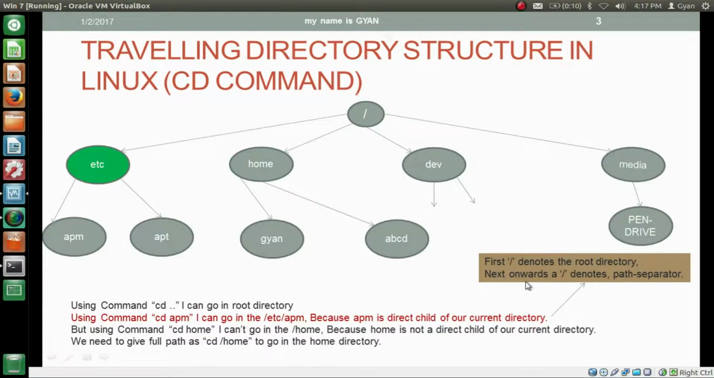Here this is the important point. The first slash in /etc/apm denotes the root directory. The first slash is the representation of the root directory. But after that, all slashes are just path separators.